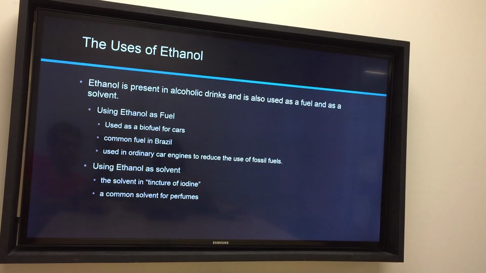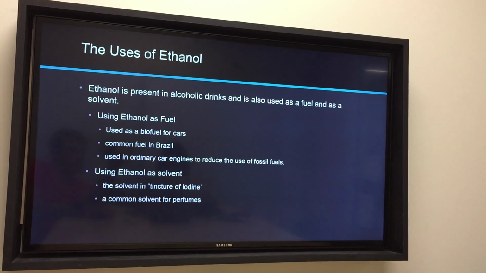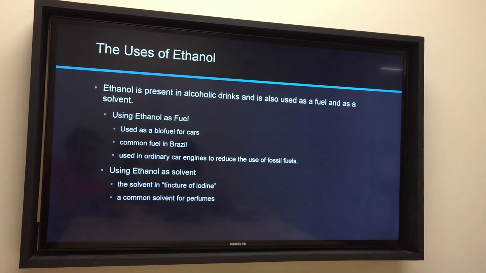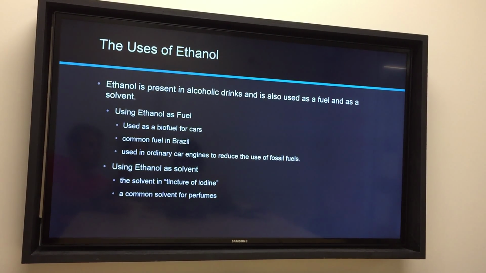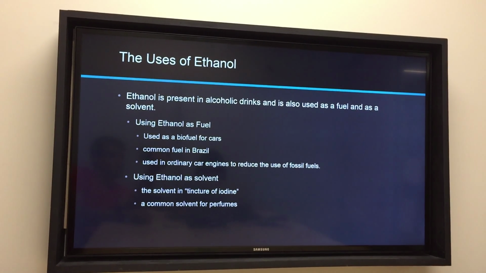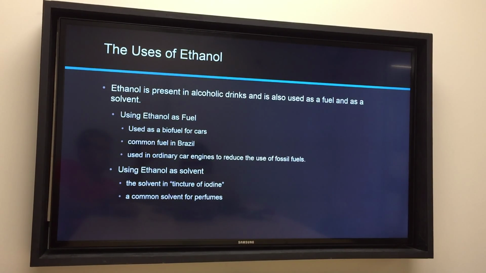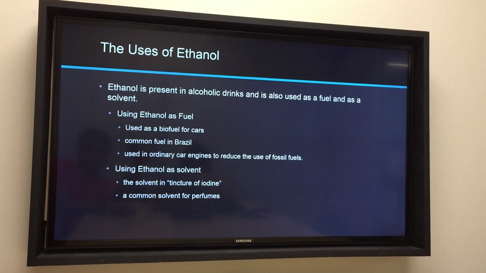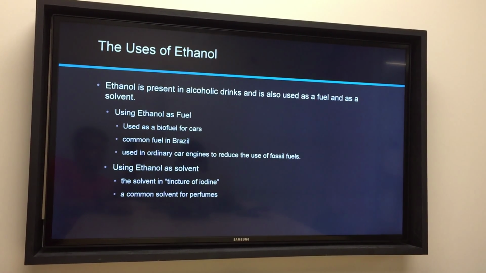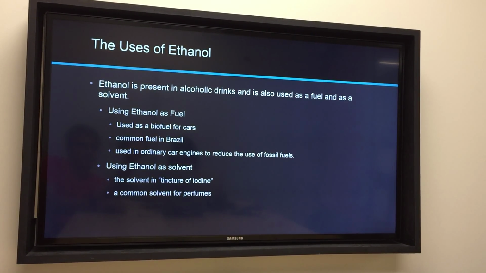What are the uses of ethanol? Ethanol is present in alcoholic drinks and is also used as a fuel and as a solvent. Using ethanol as a fuel, ethanol can be used as biofuel for cars, and ethanol is a common fuel in Brazil where plenty of sugarcane provides a renewable resource for fermentation. Up to 30% of ethanol can be blended with petrol for use in car engines to reduce the use of fossil fuels.